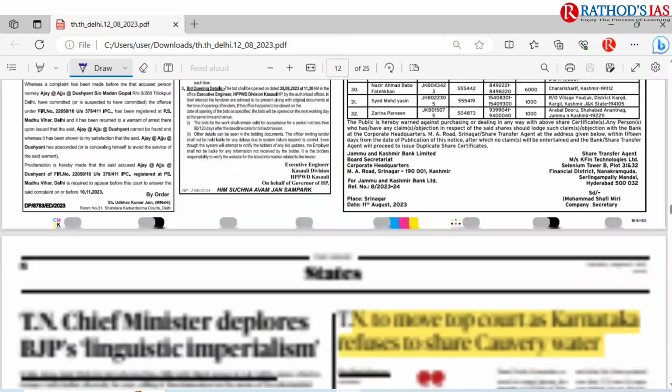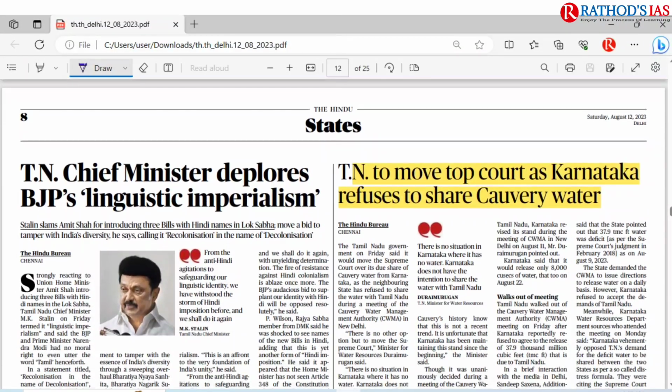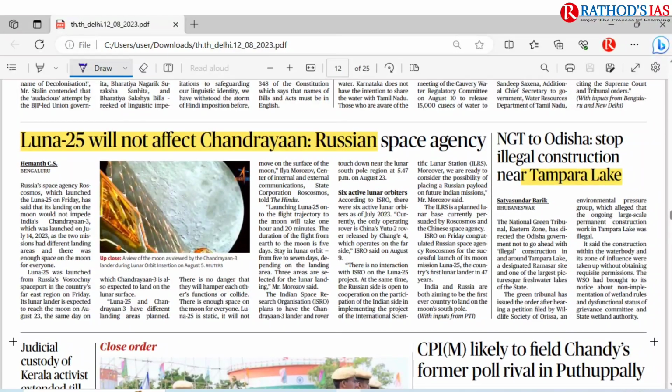And if you move on, in page number 8, you can see this Kaveri water dispute. I discussed this topic, and I also discussed this topic regarding Lunar. Lunar will not affect Chandrayaan. This is the thing said by the Russian Space Agency. I discussed this topic.